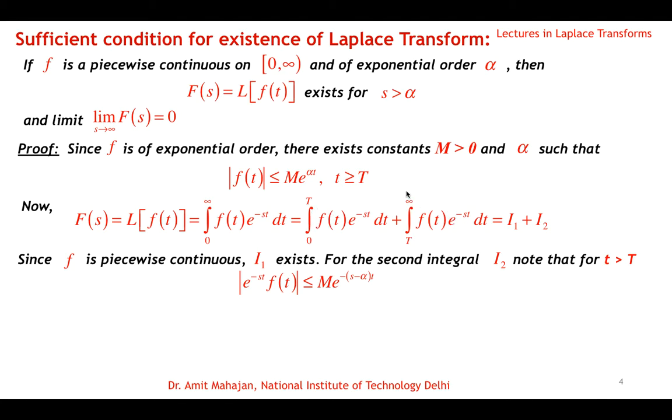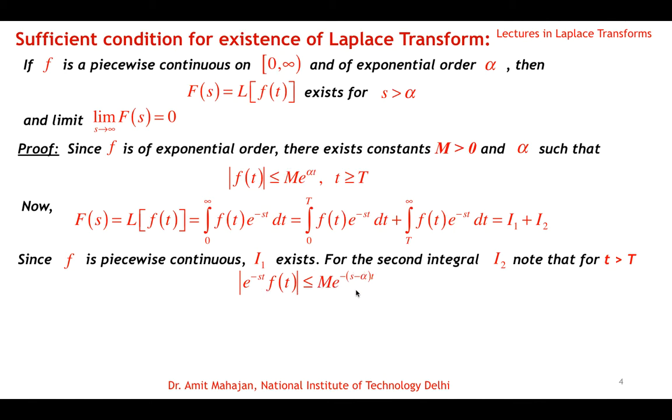And for the second integral, the improper integral from T to infinity of f(t) e raised to minus st dt, we note that for every t greater than T this holds: the modulus of e raised to power minus st f(t) is less than M e raised to power minus (s minus alpha) t, because of the modulus of f(t). We just substitute it here; the modulus of a product is less than or equal to the product of the moduli, and then the exponentials are combined.